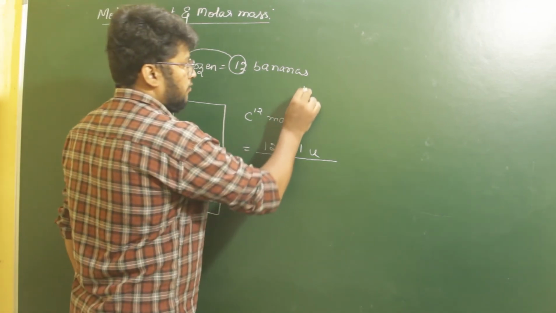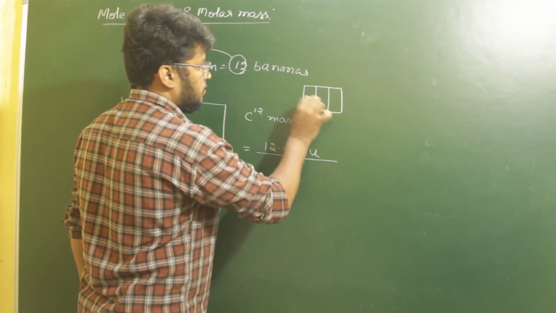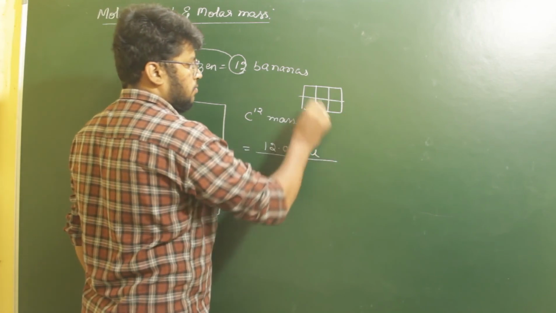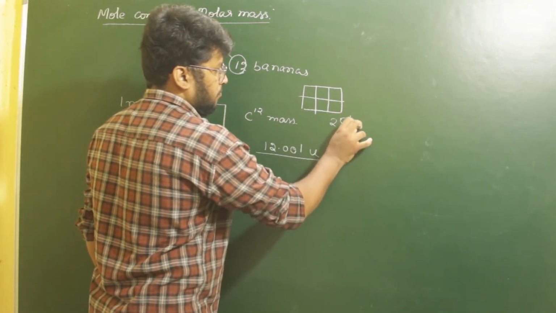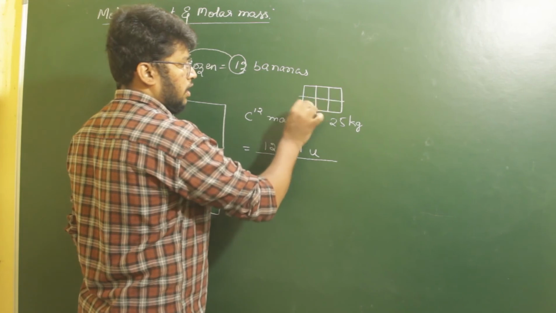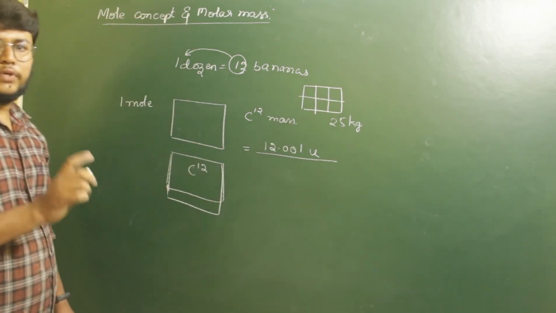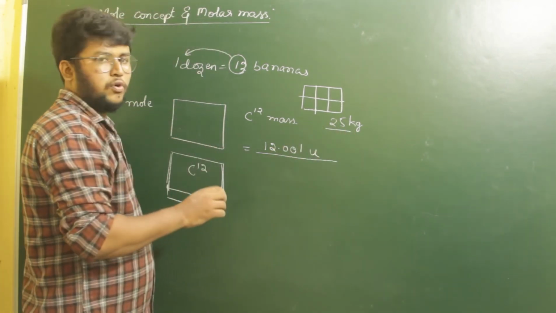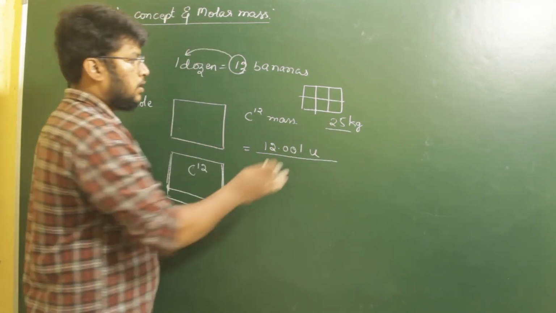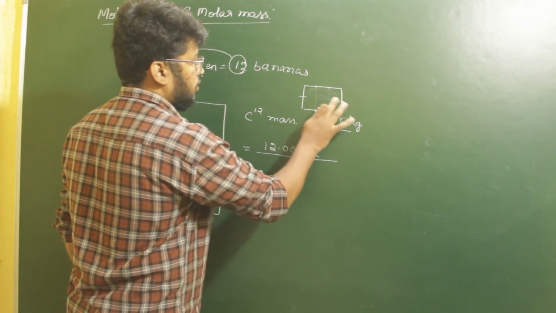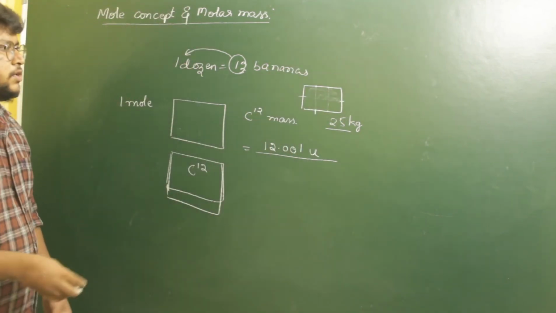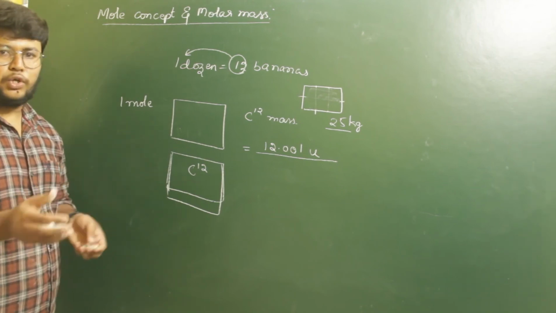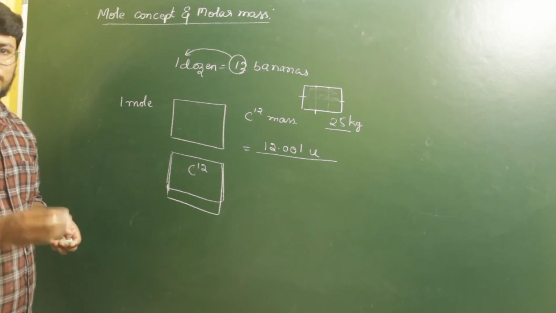So let us say this is a box and this box has 6 small boxes in it. If we know the total mass of this box, let us say 25 kilograms, and you know there are 6 boxes, you have to find the mass of each box, right? So you divide. Now if we don't know the number of boxes, and we have taken a big box in which we are keeping small boxes of 2 kilograms each.